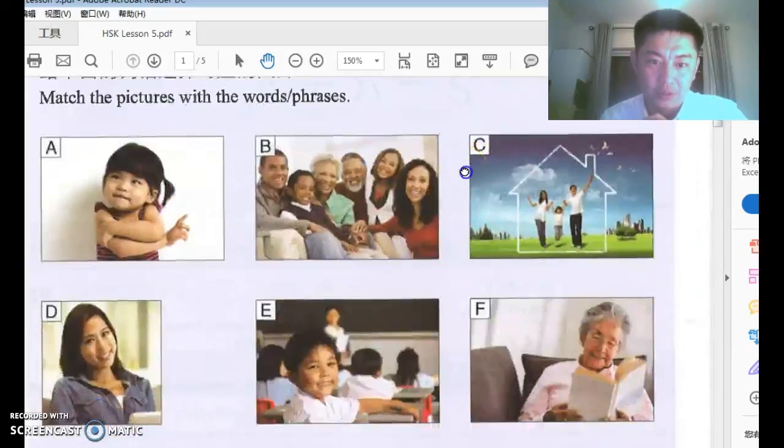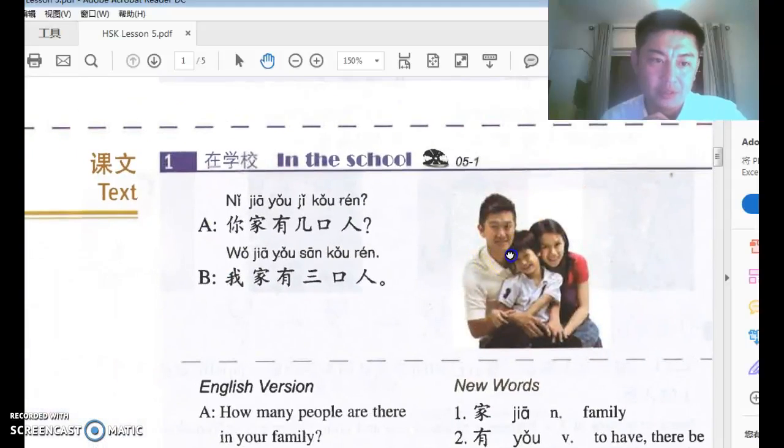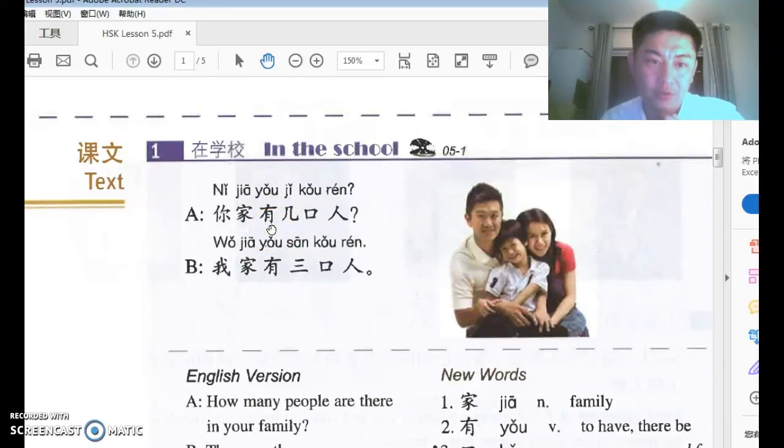Okay, now let's take a look at the content. The first conversation is 你家有几口人？你家 your family or your home. 的 again, 的 is omitted because your home is close to you. 有 is to have, although this 有 here means there are or there is.